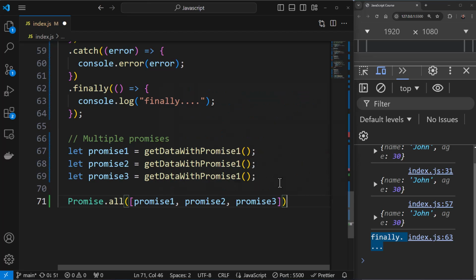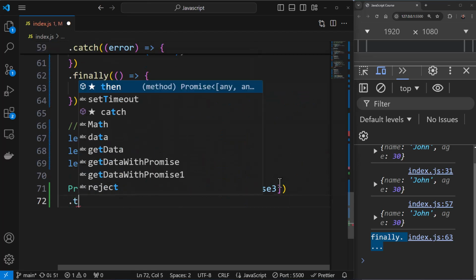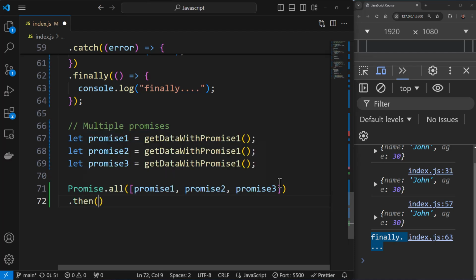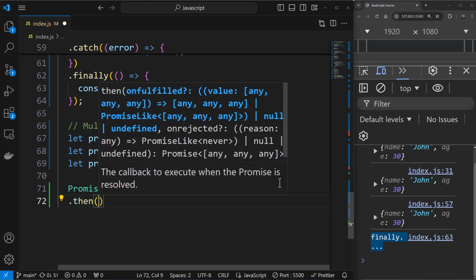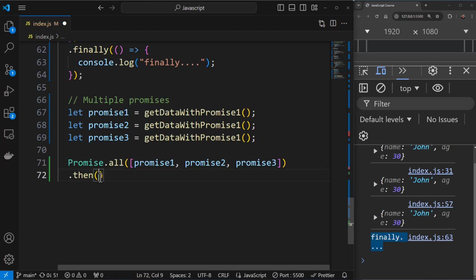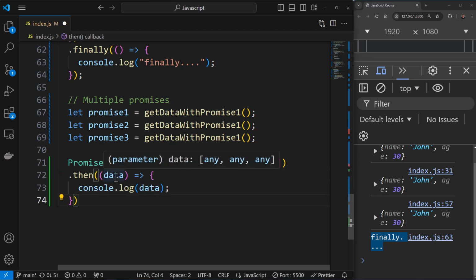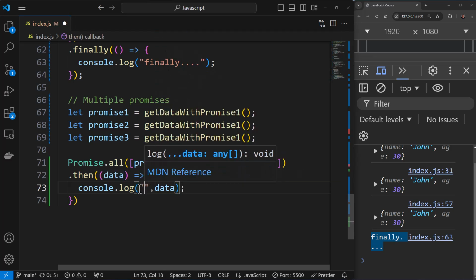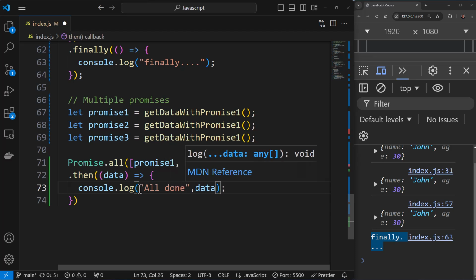Then over here you can say then, and you can have the results over here. After this is done, let's say I wish to print this message, all done.